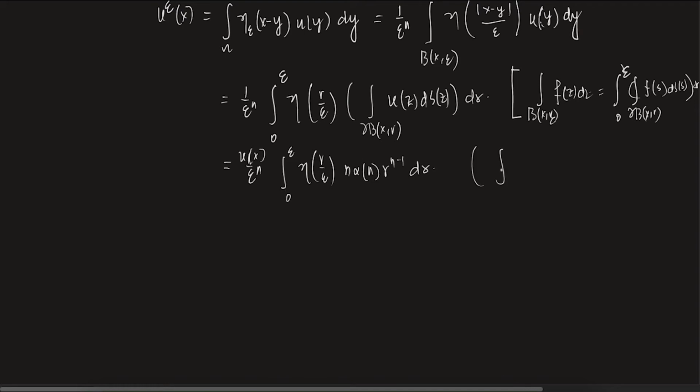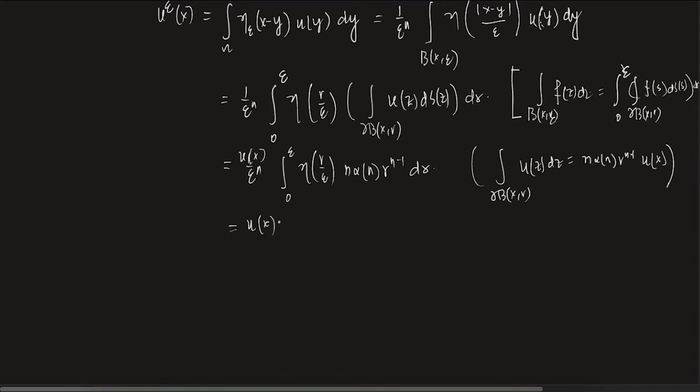Why? Because you see, the average of u over the sphere gets multiplied here. So that will be the surface area of the ball, which is n alpha n r^(n-1), and what is it? u of x. So that is what I'm just putting here. Yes. Now once I do this, what happens?